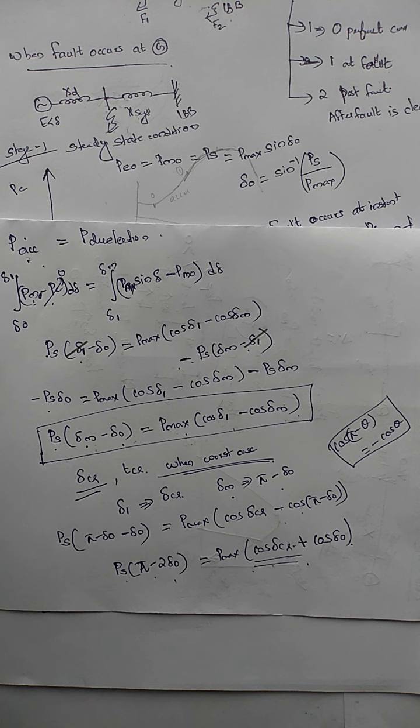Next, what we have to find out is the critical clearing angle delta. Critical clearing angle delta is the maximum variation in rotor angle possible before coming into synchronism. Okay, that is delta max. The critical clearing angle is the maximum rotor angle variation possible before attaining our